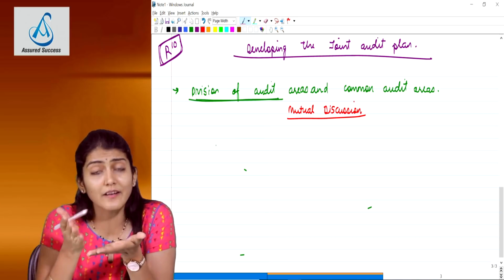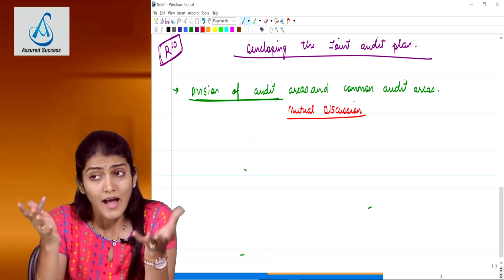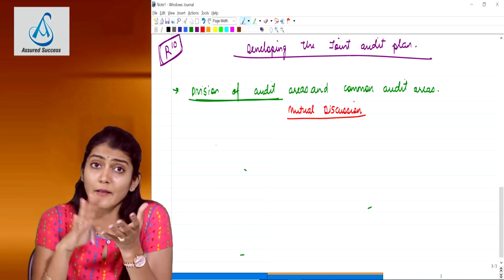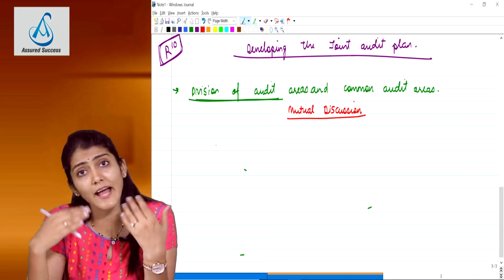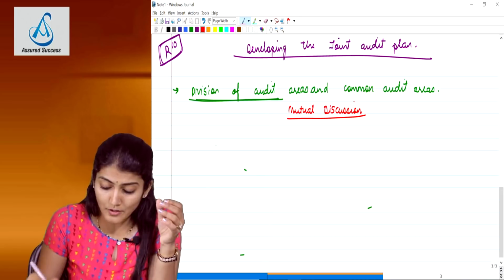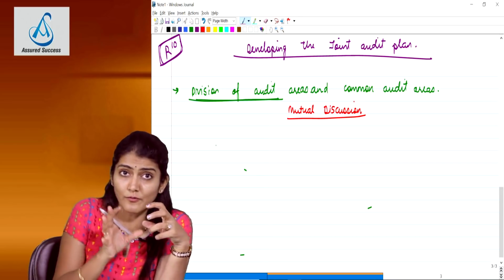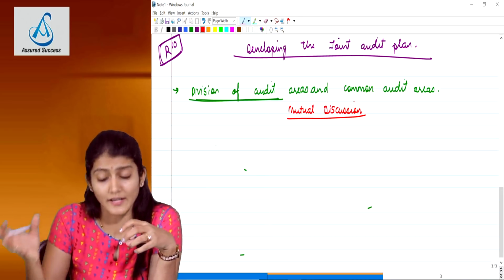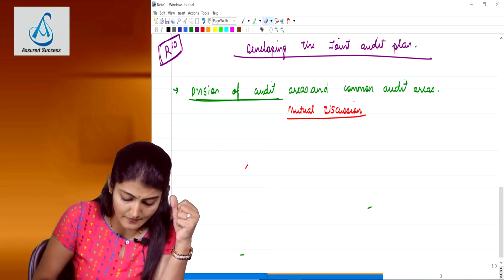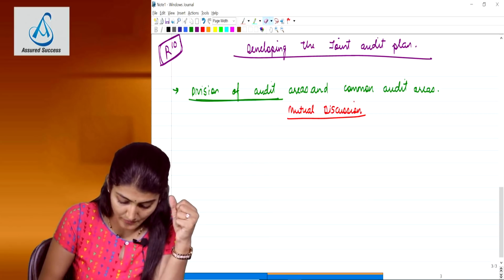Yes, the joint auditors can divide the work. And certain areas of work which they consider to be very important, they may decide that this we will not divide and all of us will do the audit of these areas. Right, so that is the common audit areas. So division of audit areas and the common audit areas. And on what basis will they do the division of the audit areas? It says by mutual discussion.